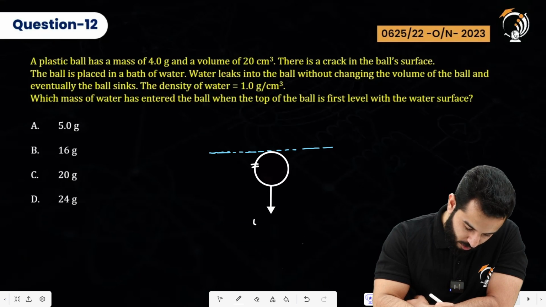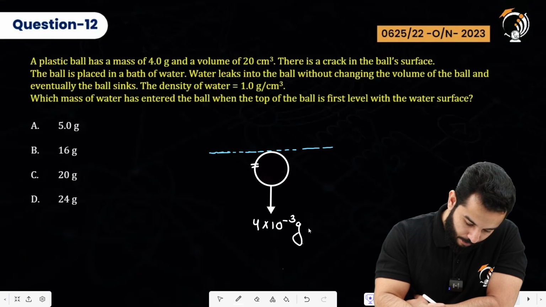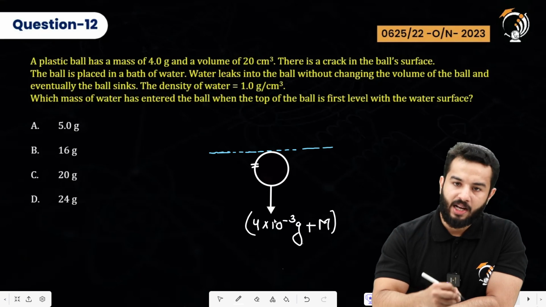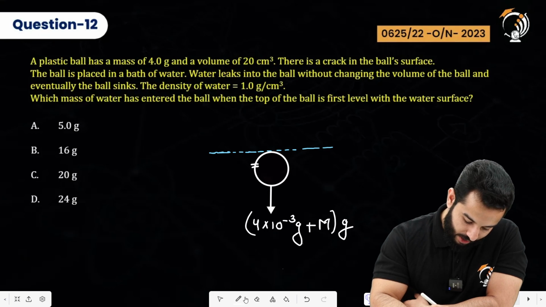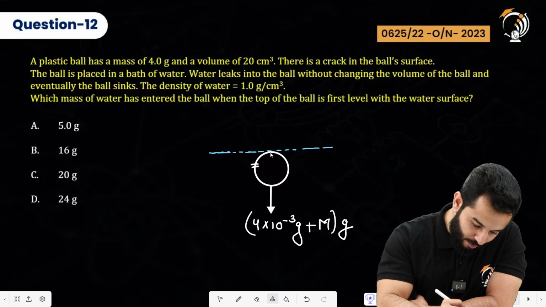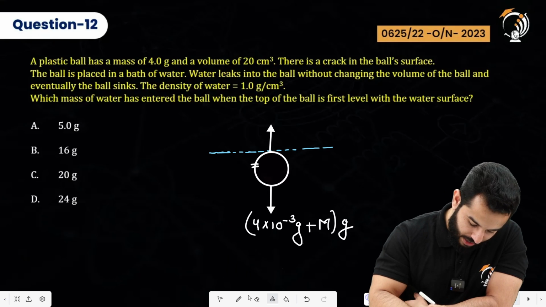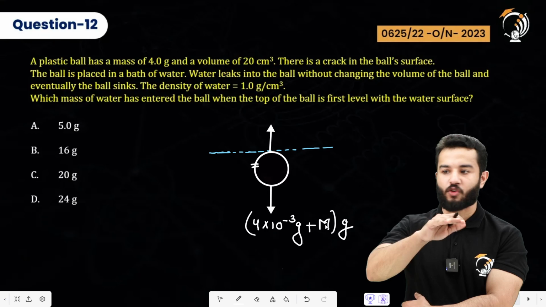So first it was just 4 times 10 to the power minus 3 kilograms, plus let's say m amount of water has entered the sphere, times acceleration due to gravity, and this should be exactly equal to the buoyant force at that point when it is at the first level.